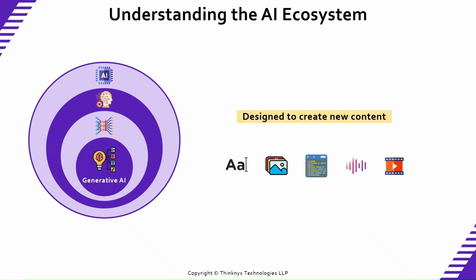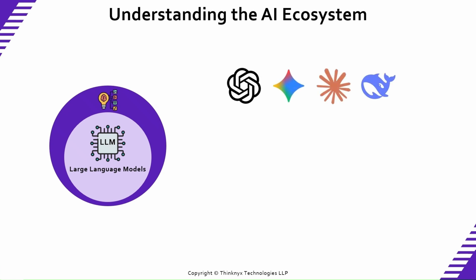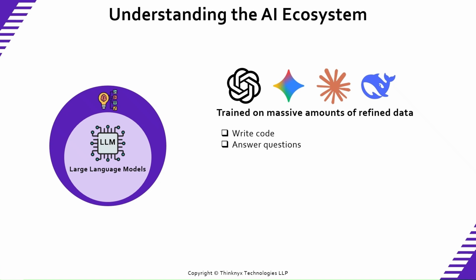And at the heart of generative AI are LLMs, or large language models. They are the engines behind modern Gen AI. Models like GPT, Gemini, Claude, DeepSeek, these models are trained on massive amount of refined data. They learn patterns in language and generate new human-like responses. They can write code, answer questions, summarize documents, generate ideas.